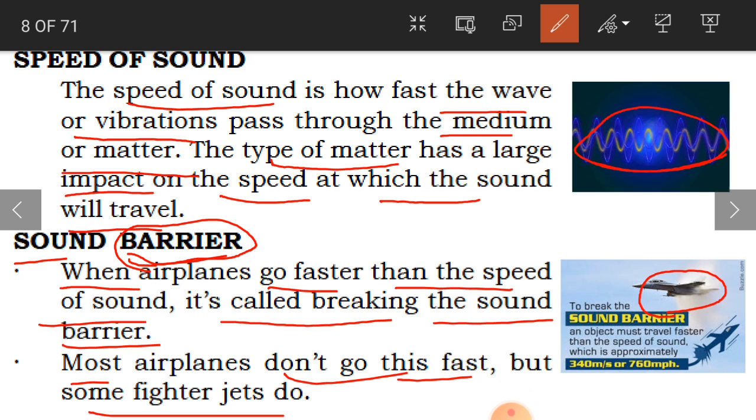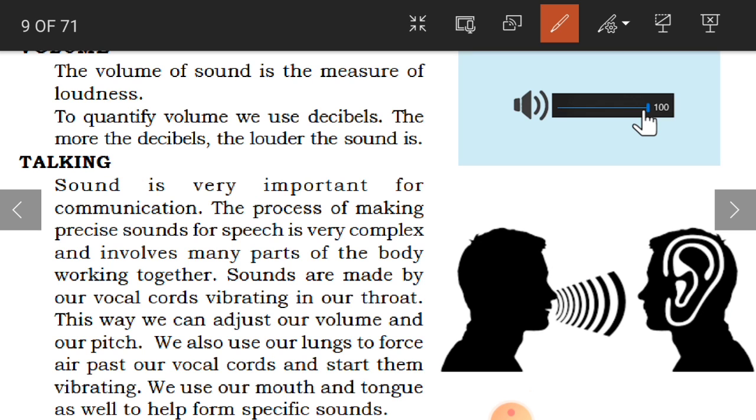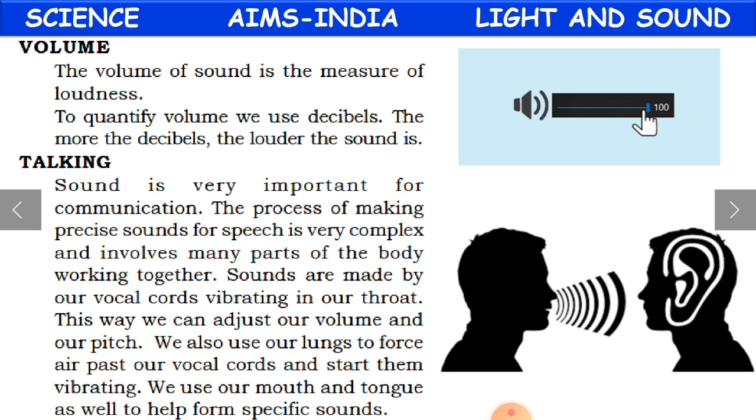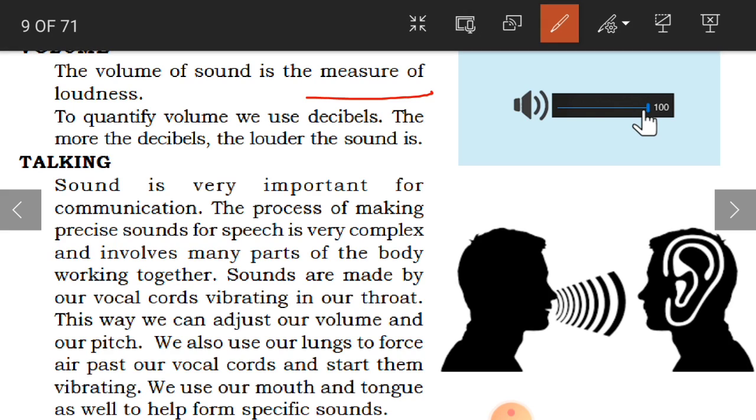Clear, children? So this is the speed of sound and sound barriers. Now we learn about the volume. In the beginning, when I was explaining sound, I told you that you increase or decrease the volume of your TV, your computer or your music system. This is nothing but the measure of loudness, like how audible it is. You want it too loud or too low.